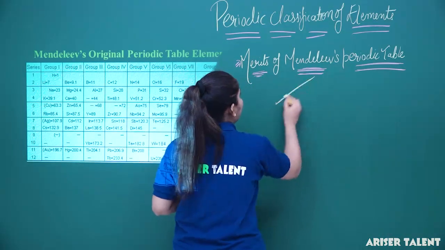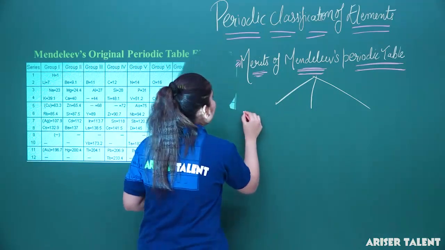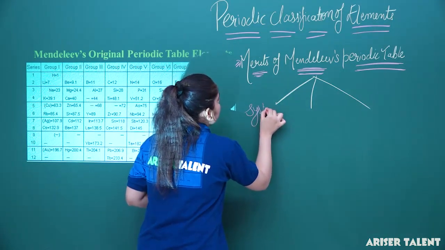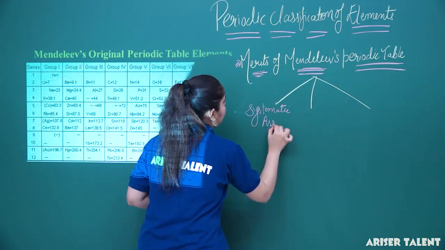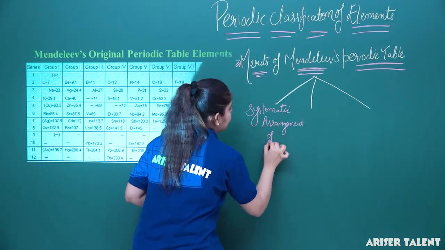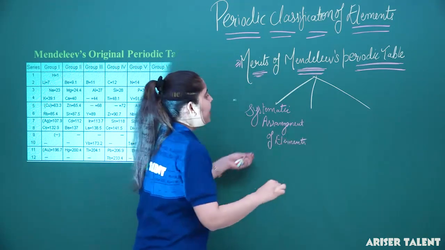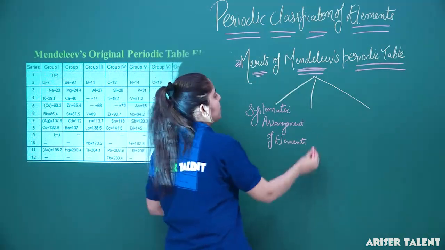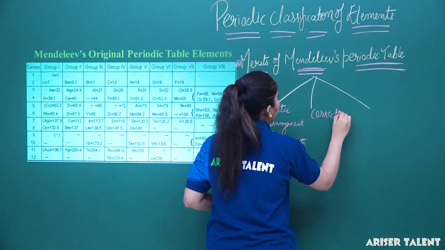We can learn them by a simple flow chart. Firstly, he gave the systematic arrangement of elements. Secondly, what we came to know from Mendeleev's periodic table, corrections in atomic masses.